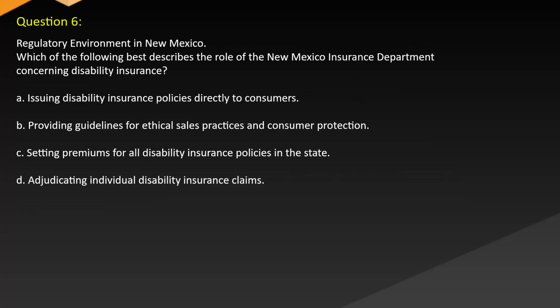Question 6. Regulatory environment in New Mexico. Which of the following best describes the role of the New Mexico Insurance Department concerning disability insurance? A. Issuing disability insurance policies directly to consumers. B. Providing guidelines for ethical sales practices and consumer protection. C. Setting premiums for all disability insurance policies in the state. D. Adjudicating individual disability insurance claims.